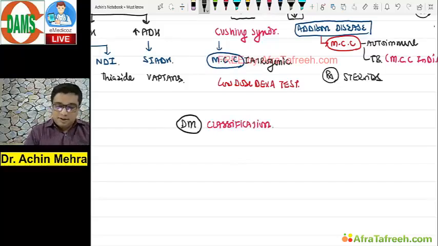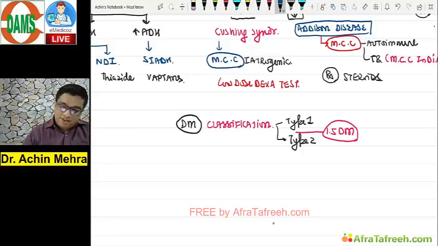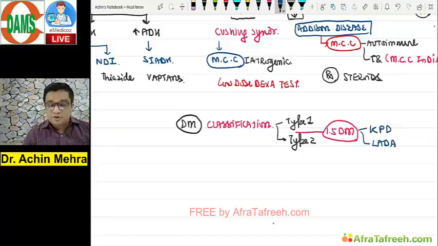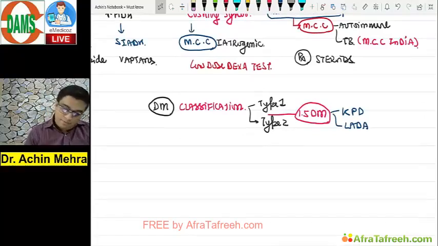I hope you remember, we have got a type 1 diabetes, we have got a type 2 diabetes. And there is something in between the two, 1.5 diabetes, which is classified further as KPD and LADA. That's not very important. Just in 2017 NEET-PG, we got a question on 1.5 diabetes. Most of the time we got questions on type 1 and type 2 only.